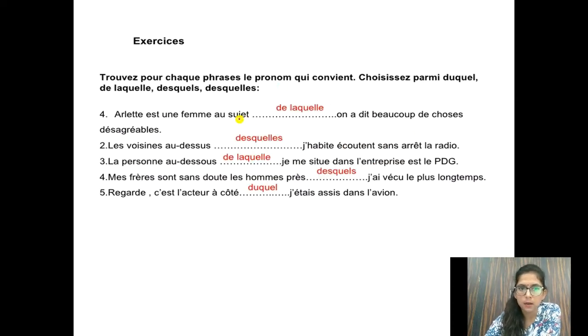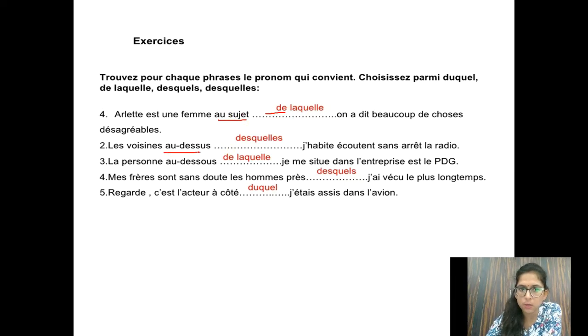Then next, children, I have taken this exercise also so that you can understand properly. Arlette est une femme au sujet de laquelle on a dit beaucoup de choses désagréables. The sentence is a bit complicated. Arlette is a lady about whom we have said or heard a lot of things, very bad things. So au sujet de is a preposition. So au sujet de plus laquelle, so au sujet de laquelle.